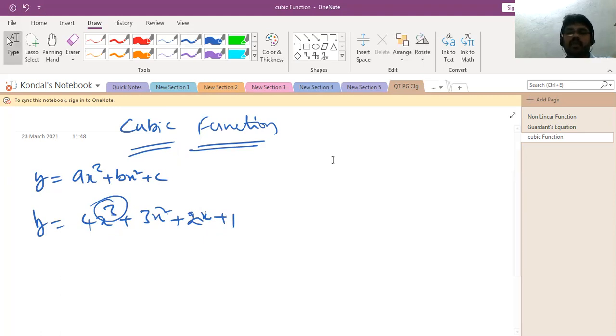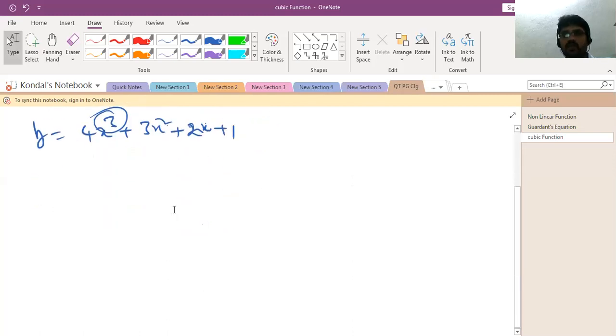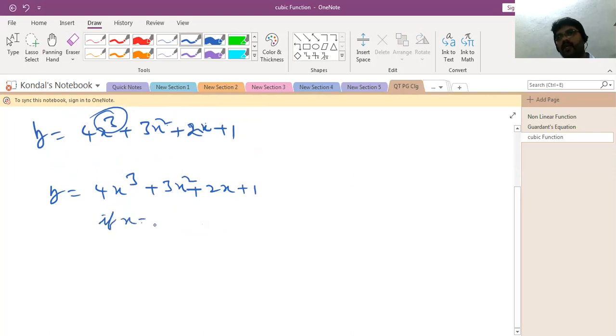So you can take an example: y is equal to 4x cube plus 1. Here we should know what type of diagram we will get. So if x is equal to 1, y is equal to how much? 4 times 1 cube plus 3 times 1, sorry.